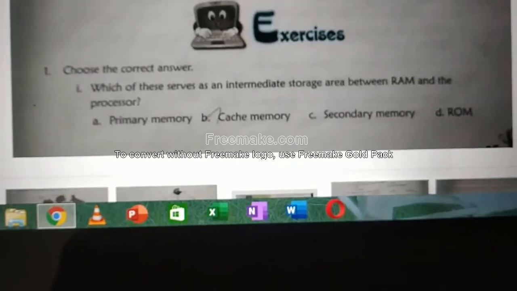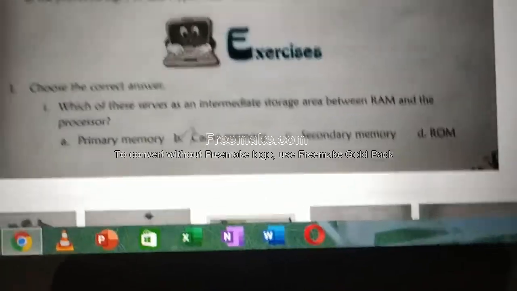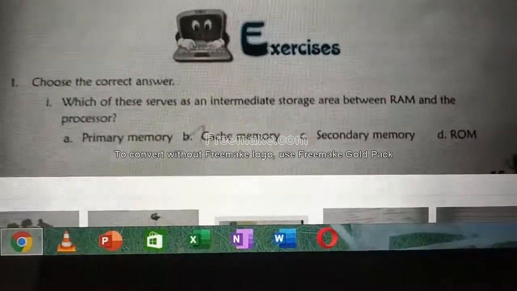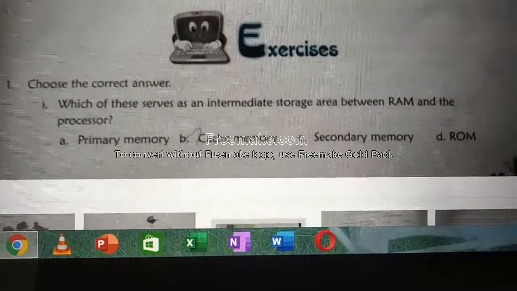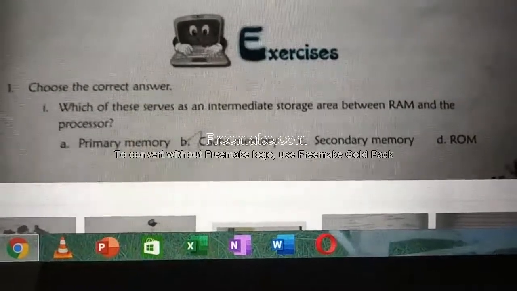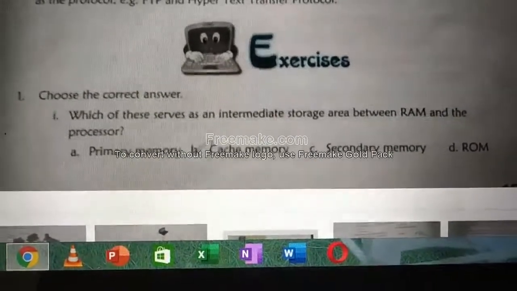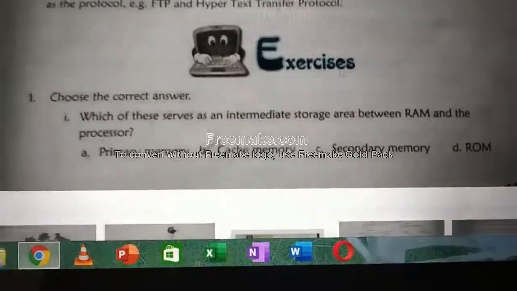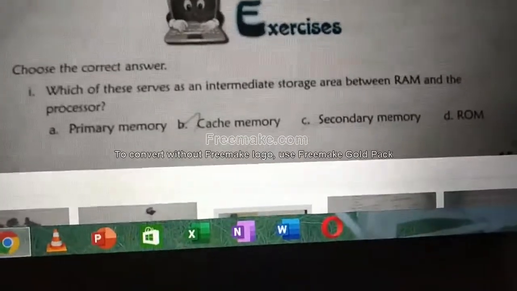Okay, students, now we are going to write the book back of unit 1. Open page number 15. Which of these serves as an intermediate storage area between RAM and the processor? The answer is cache memory. Cache acts as an intermediate storage between RAM and the processor.